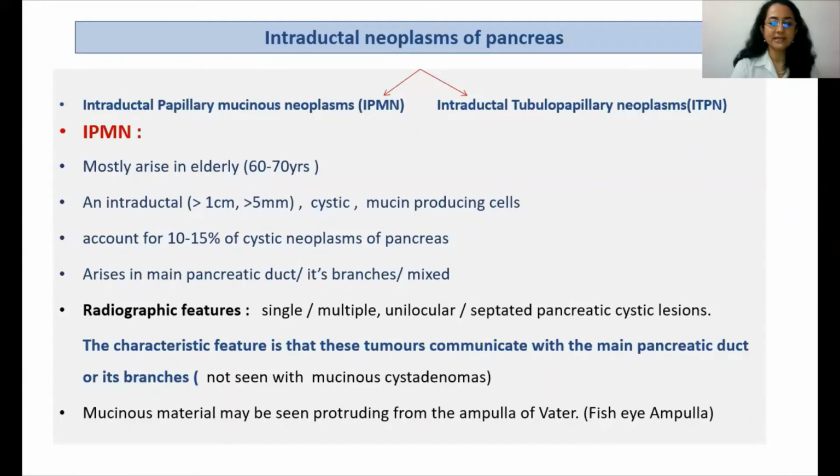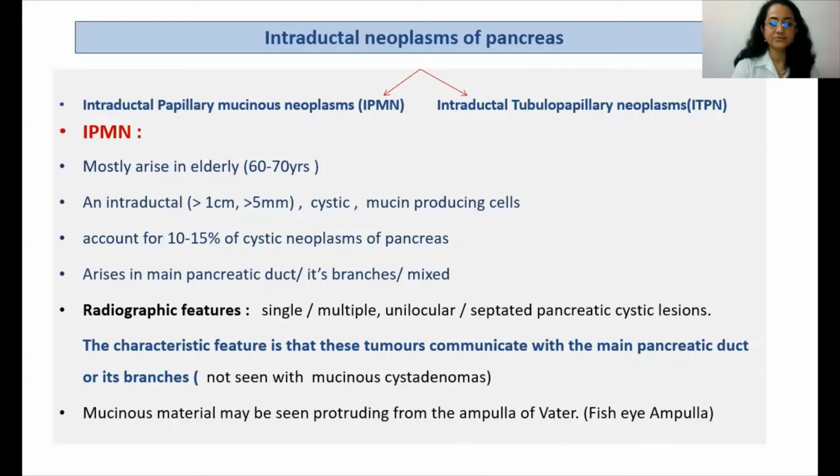IPMNs mostly arise in elderly. They are intraductal, usually more than 1 centimeter. They are cystic and are formed of mucin-producing cells. They account for 10 to 15% of cystic neoplasms of pancreas. They arise in the main pancreatic duct or its branches, or may show a mixed pattern. Radiologically, they form single or multiple pancreatic cystic lesions, and the characteristic feature is that these tumors communicate with the main pancreatic duct or its branches, which is not seen with the mucinous cyst adenomas, which are its main differential diagnosis.